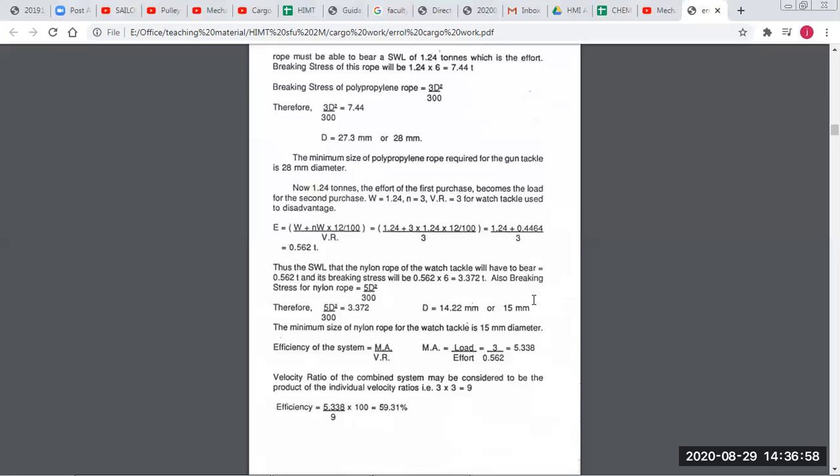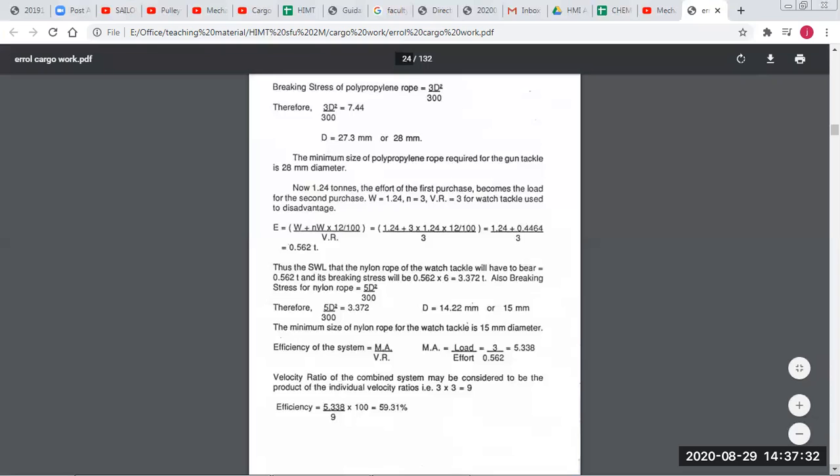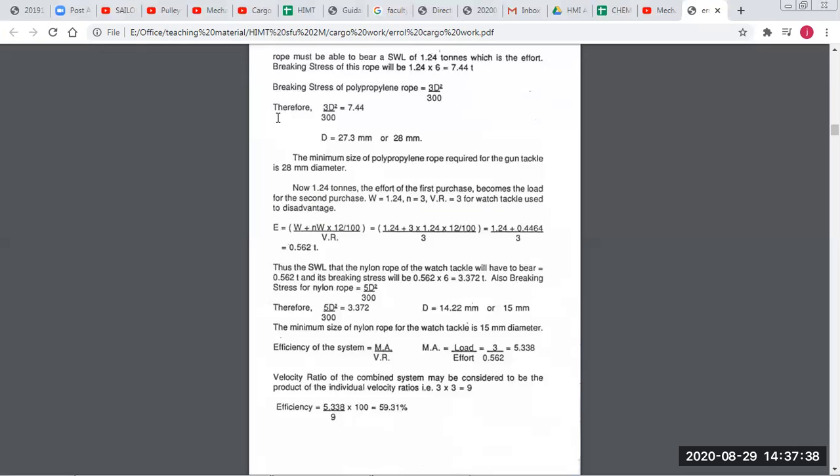Now the velocity ratio of the combined system. For the combined system, you have to multiply the velocity ratios of all the pulleys. So velocity ratio of 1 was 3 and velocity ratio of 2 was also 3, so that is 9 as the velocity ratio. So efficiency is equal to 5.338 upon 9 into 100, that is 59.3 percent. And the diameter of the rope we have also calculated. So this is the way we will do the sums of blocks, purchases and tackles.